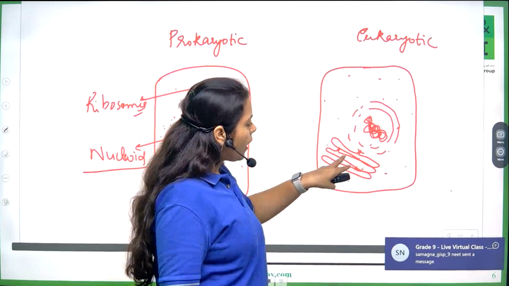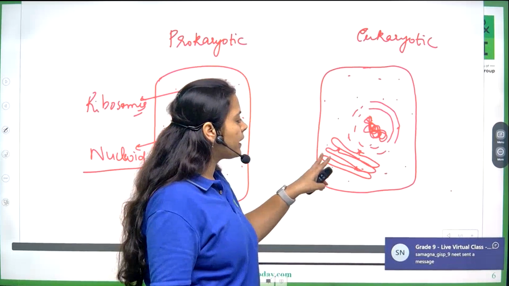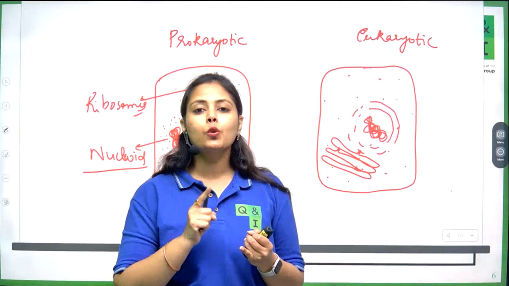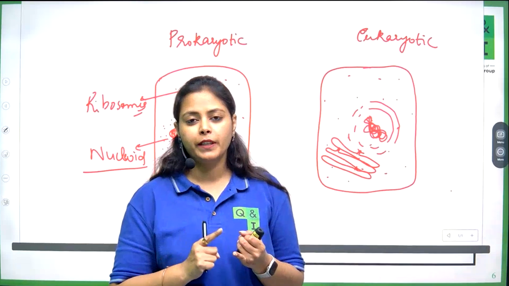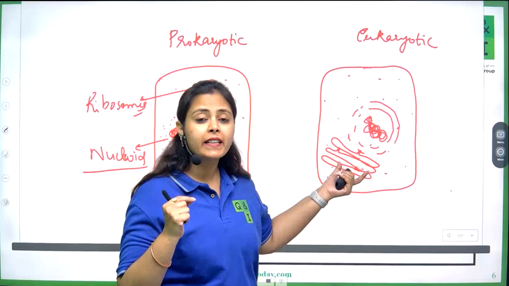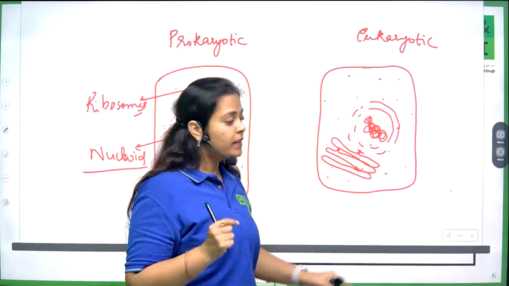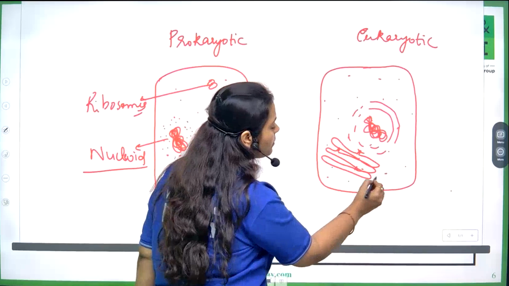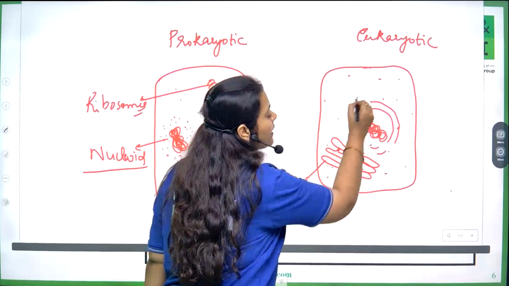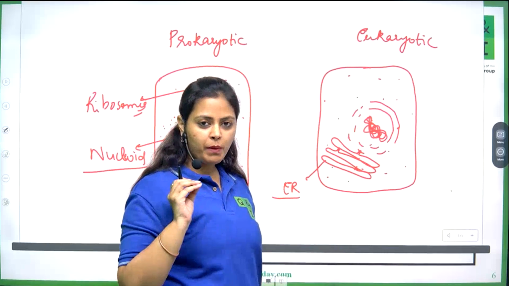So see, now let's look at the structure of the endoplasmic reticulum. The first thing which you people should notice is that this endoplasmic reticulum is lying continuous with the outer nuclear membrane. That means it is always present in the vicinity of, or attached to, the outer nuclear membrane.